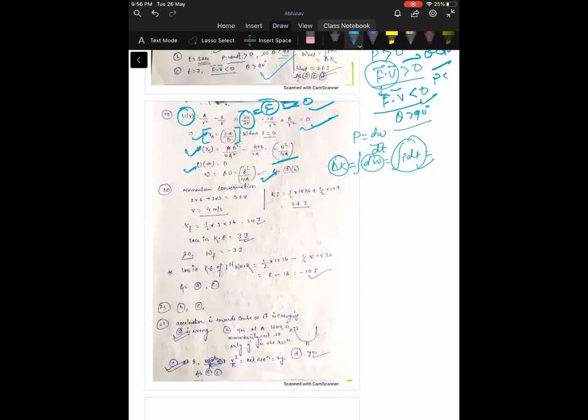Okay. So initial kinetic energy is equal to 27 joule, and final kinetic energy, as both the blocks are moving together, is equal to 24 joule. So the loss in energy will be 3 joule.